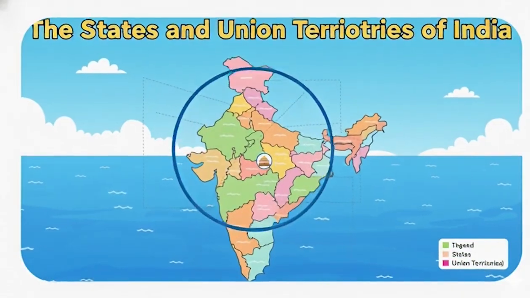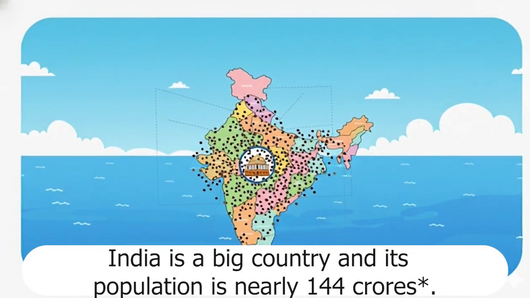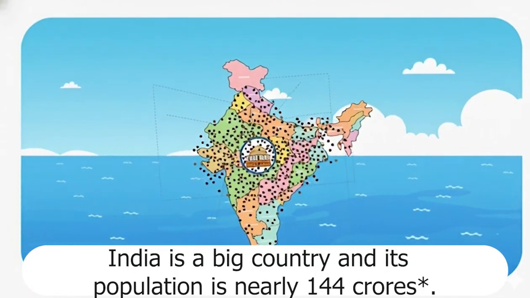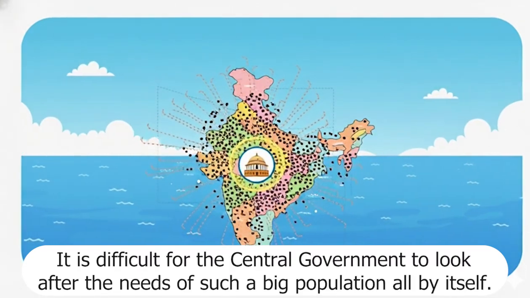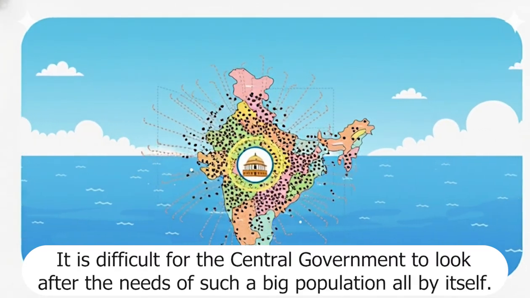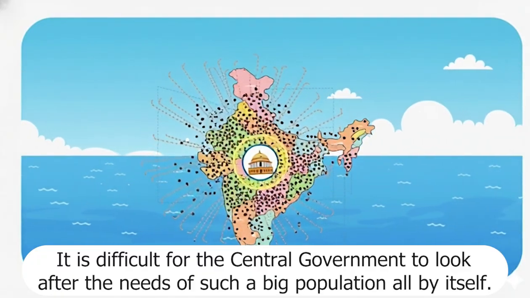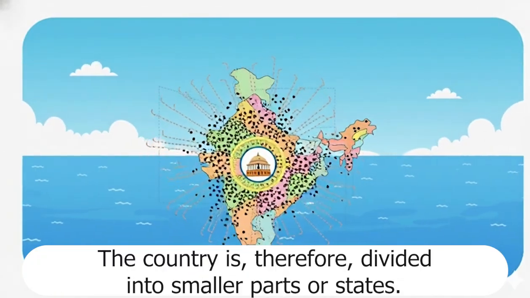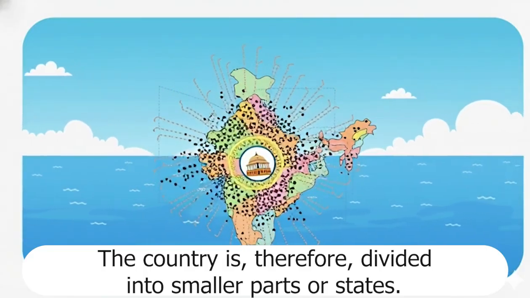The states and union territories of India. India is a big country and its population is nearly 144 crores. It is difficult for the central government to look after the needs of such a big population all by itself. The country is, therefore, divided into smaller parts or states.